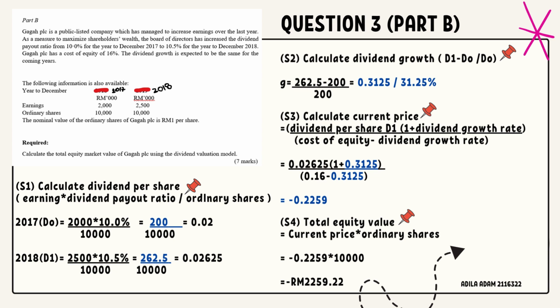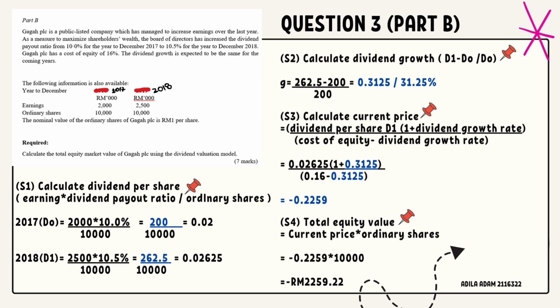Okay, to make it easy to understand, I go step by step. The first, step 1, is to calculate dividend per share. To calculate dividend per share, it is earnings multiplied by the dividend payout ratio, divided by the ordinary shares. For 2070, we get the total dividend is 200,000. So we calculate dividend per share is 0.02.